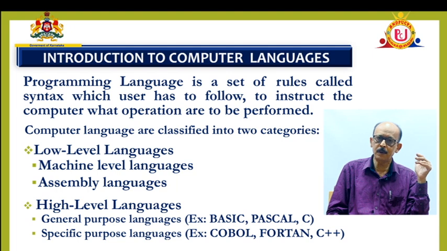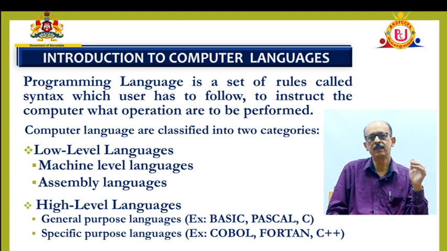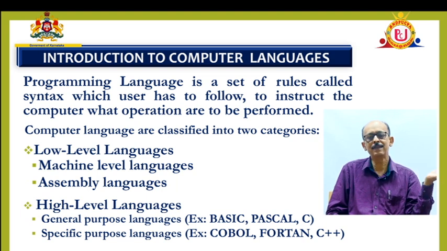Similarly, general purpose languages include BASIC, C, C++, and Pascal. BASIC stands for Beginners All-purpose Symbolic Instruction Code. Pascal is a language which can be used in business applications and also in scientific applications. It is general purpose, and it is also used for preparing some games. Of course it is named after a scientist called Blaise Pascal. C language is a common language.